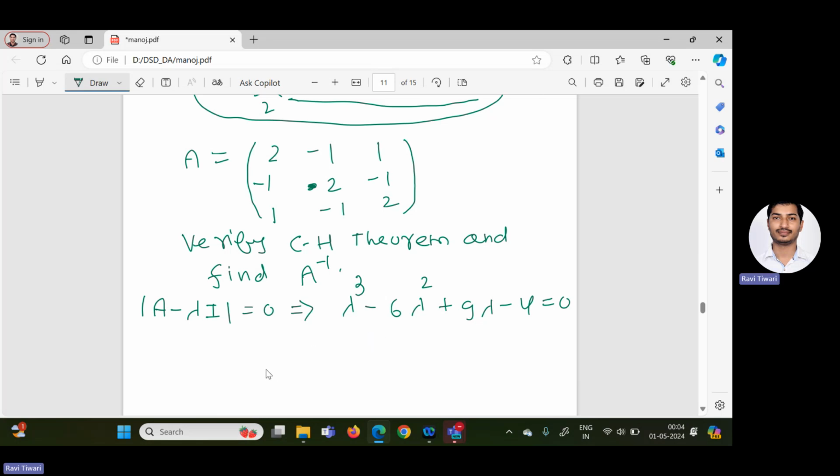Now according to the Cayley Hamilton theorem, this characteristic equation must be satisfied by this matrix A. This is the Cayley Hamilton theorem.